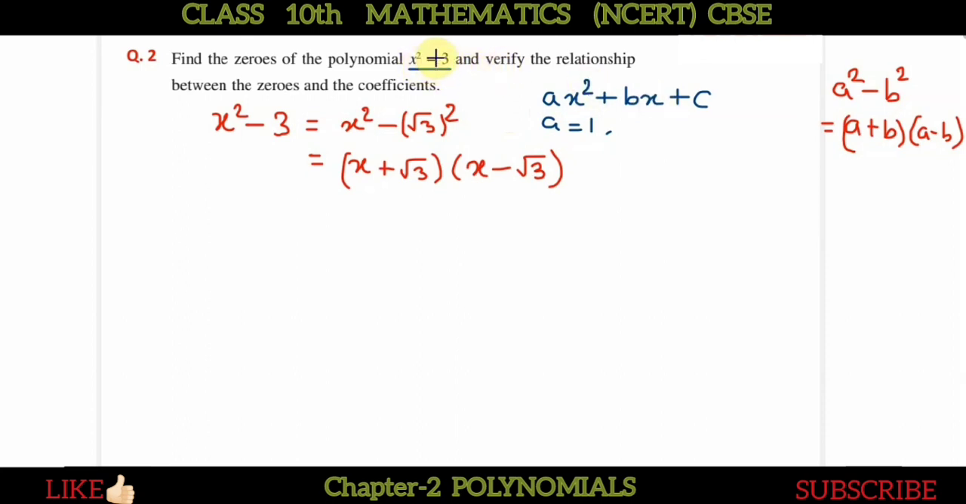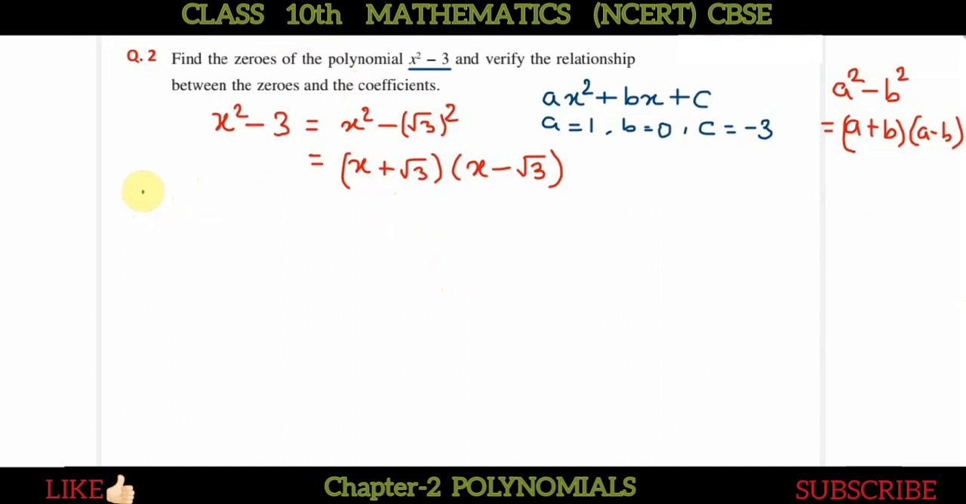B is not there. Why is B not there? There is no term with x here. So B is obviously 0, and C is the constant term. So the constant term is minus 3. I told you that whatever constant term is there, we have to take it along with its sign, plus or minus. So c equal to minus 3. This we have taken out.